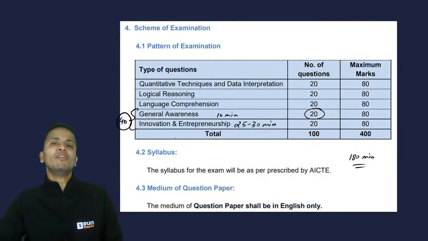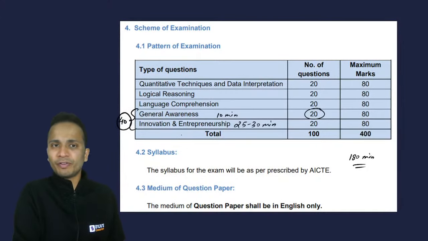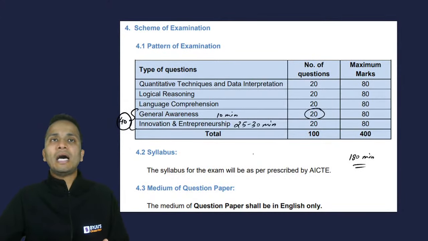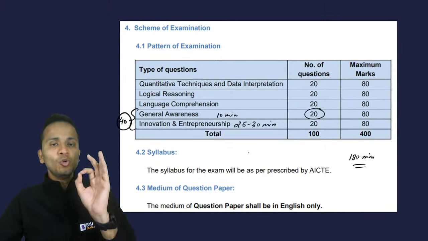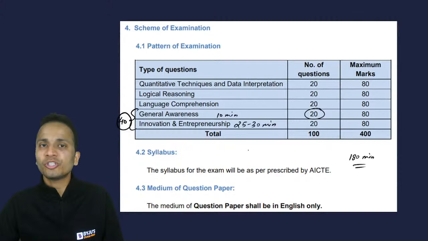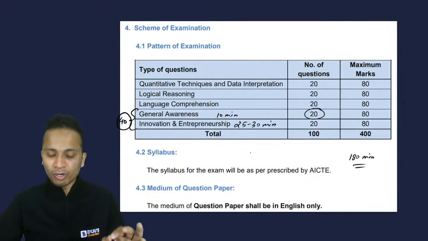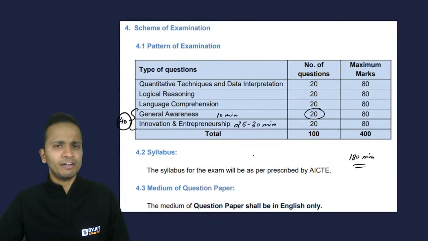And looking at the level of difficulty, I can say most of the questions are in the easy section as far as quant and logical reasoning are concerned. So I can say that it will be very easy for all of you. If you know how to solve these questions, then you will have enough time to attempt all these 100 questions. Believe me, yes, you will have enough time.